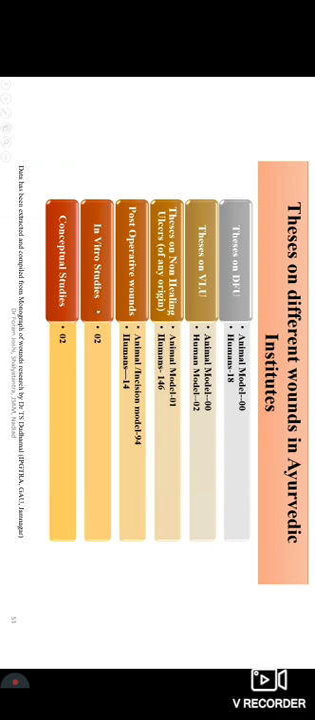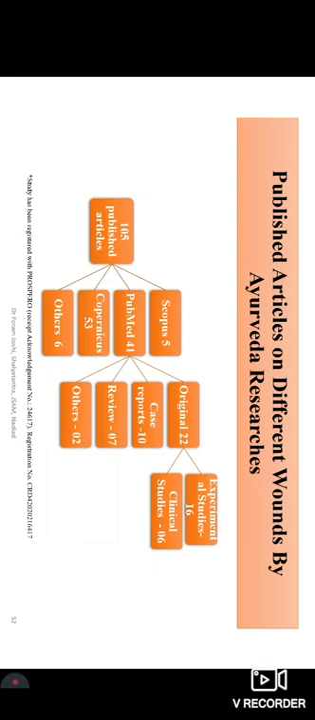These are the theses carried out throughout pan-India in Ayurvedic institutions, particularly on diabetic foot ulcers, venous leg ulcers, non-healing ulcers of other origins, post-operative wounds, in vitro studies and conceptual studies. So you can appreciate the data, which has been extracted from the monograph of wound research prepared by Dr. T.S. Dudmal sir. These are the published articles on different wounds by Ayurveda researchers.